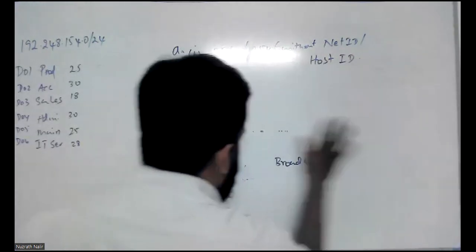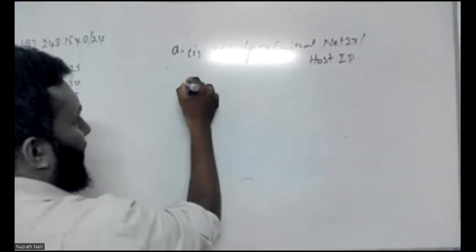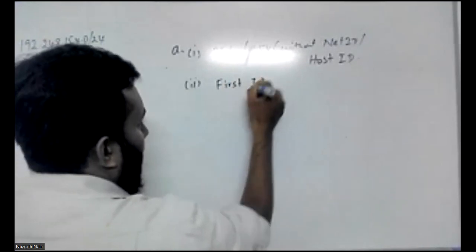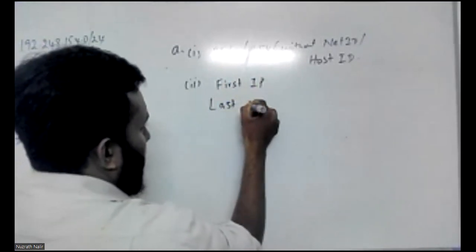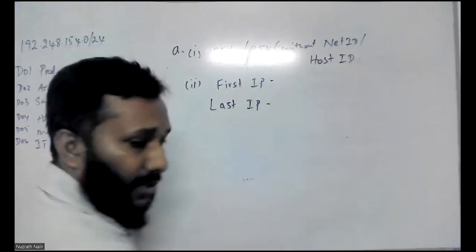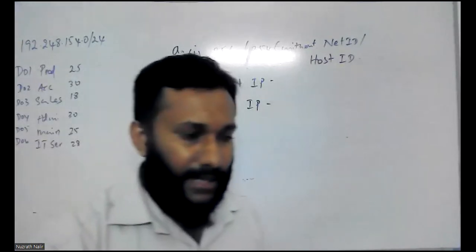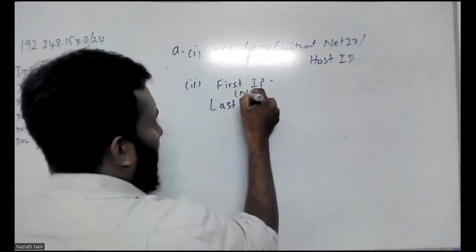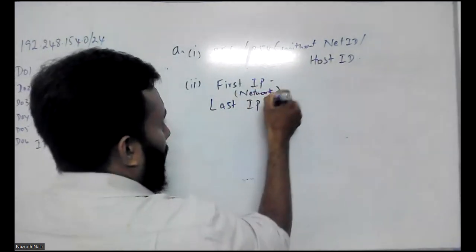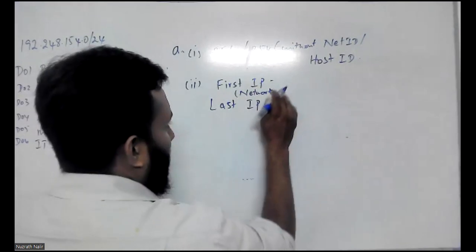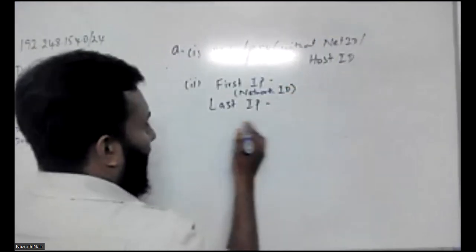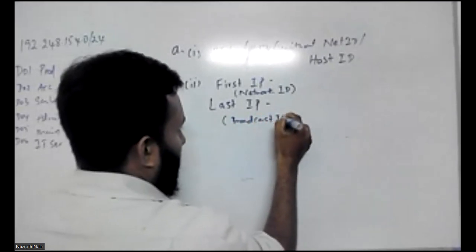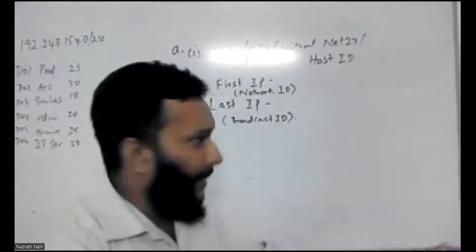And your second question is the first IP and the last IP. Okay, my dear students. The first IP address is, which means you know that this is the network ID. So this is your network ID. The last one is your broadcast ID. Okay. So what are your IP addresses?